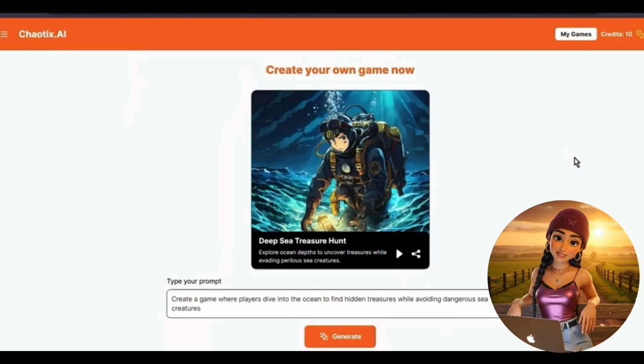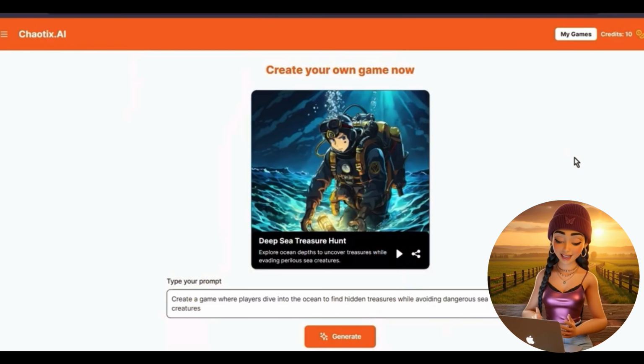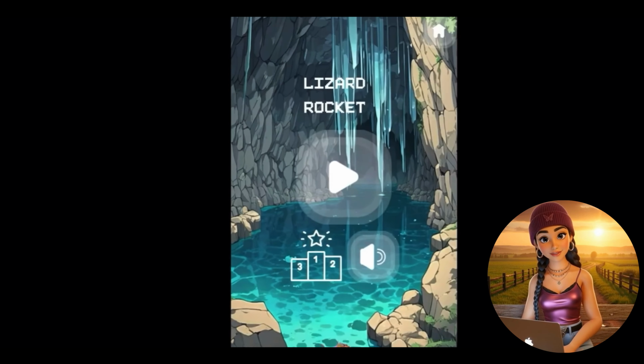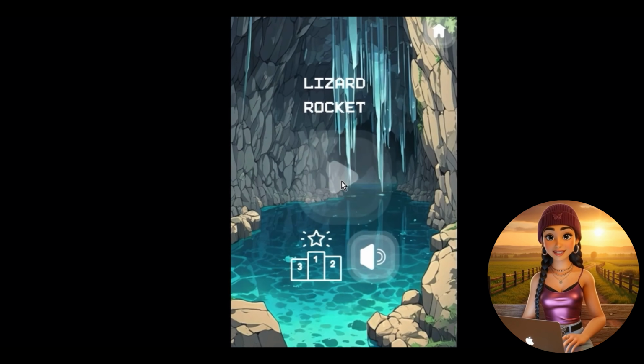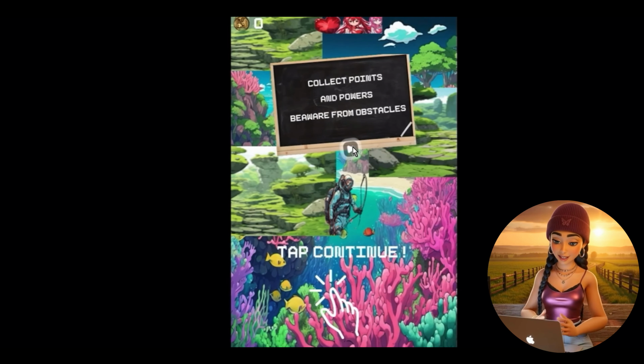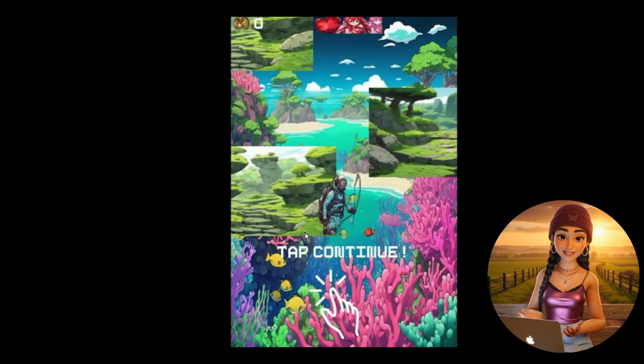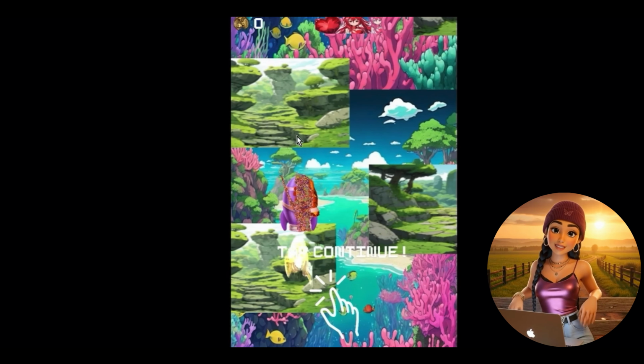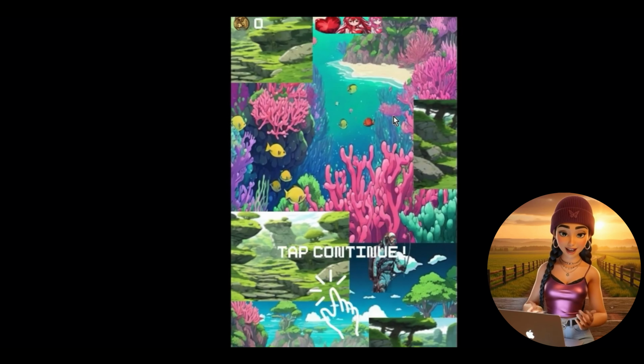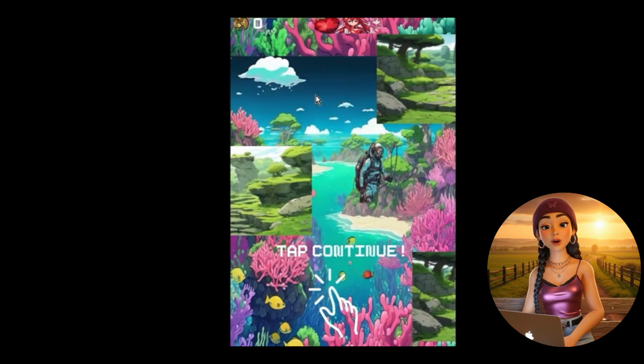And now let's hit generate. Look at that! In just a few seconds, the AI has built the environment, placed objects, and even added basic physics. But here's the best part: we can customize it. The AI instantly rebuilds the level based on your request. No coding needed.